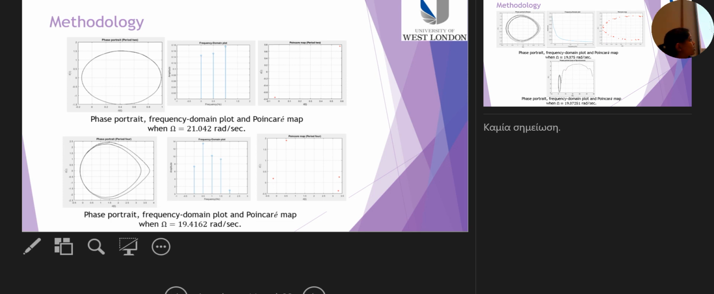So further we reduce the omega. So first we reduce it to 21.042 rad per second, and the orbit changes qualitatively and quantitatively, and it is also verified through the Poincare map that it has 2 points and the period doubling bifurcation has occurred. Furthermore, if omega is reduced to 19.4162 rad per second, a period doubling bifurcation has occurred again, and this also can be verified through the 4 points on the Poincare map, which satisfies the phase portrait and the frequency domain plot.